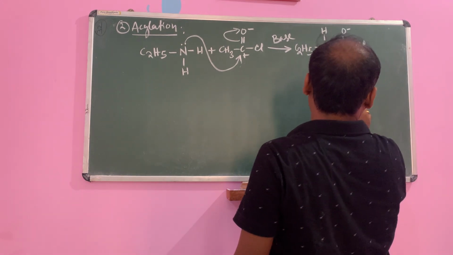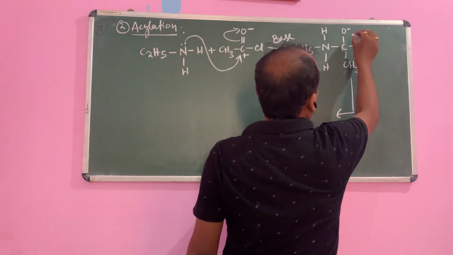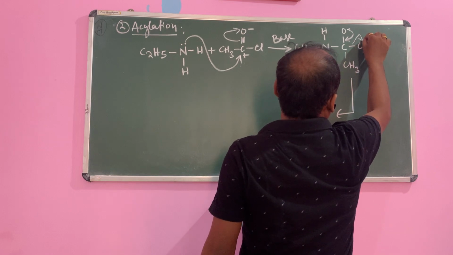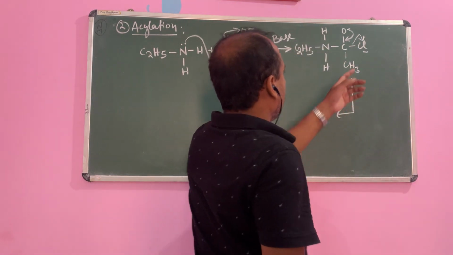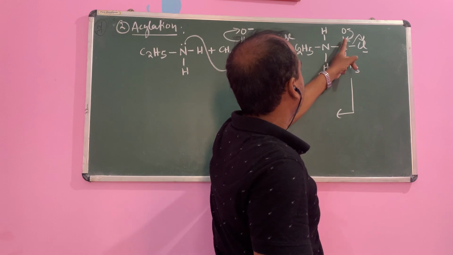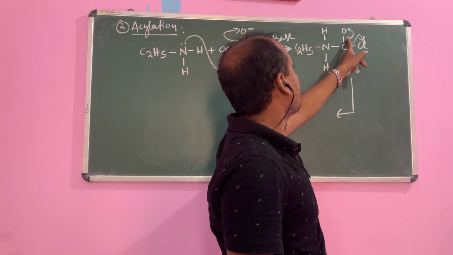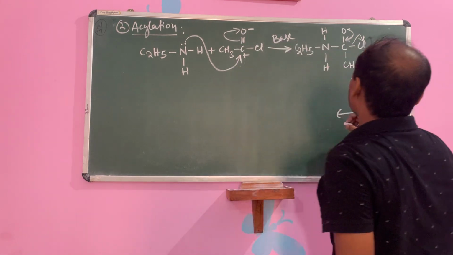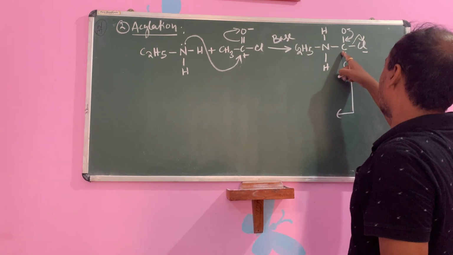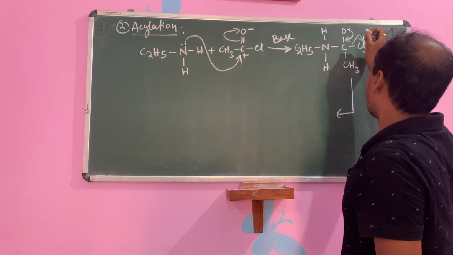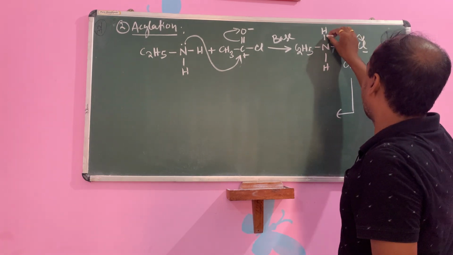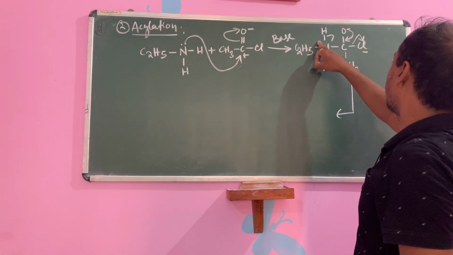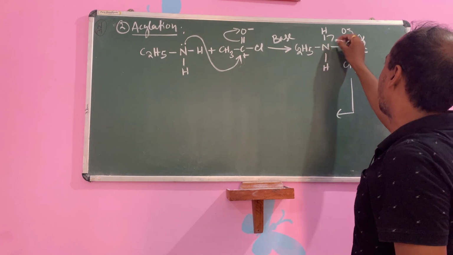After the formation of this compound, it is an unstable compound. Then what will happen? This negative will be returned back. Then if it is returned back, 1, 2, 3, 4, 5. What is the valency of carbon? 4, but here 5. Then what will happen to the nitrogen? Nitrogen 1, 2, 3, 4: this hydrogen bond will be accepted by the nitrogen.